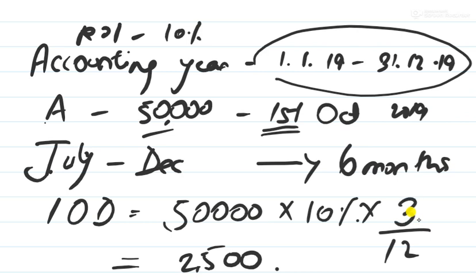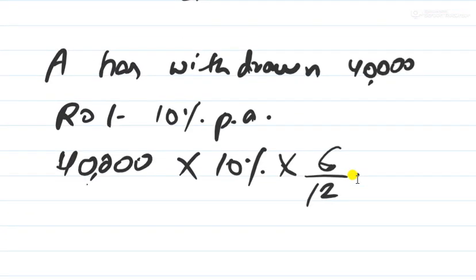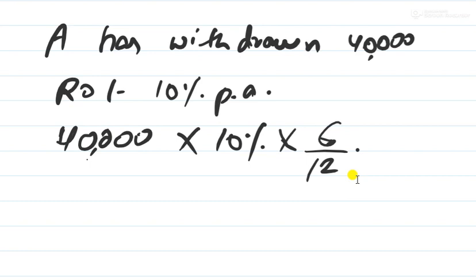It would be 3 by 12. So the answer would vary: 50,000 into 10% into 3 by 12. But in this case, they haven't given the date of drawing. So what we'll do, we'll write 40,000 into 10% into 6 by 12, or simply divide by 2. So 40,000 into 10%, 4,000. 4,000 divided by 2 is equal to 2,000. So 2,000 will be the amount of interest on drawings.